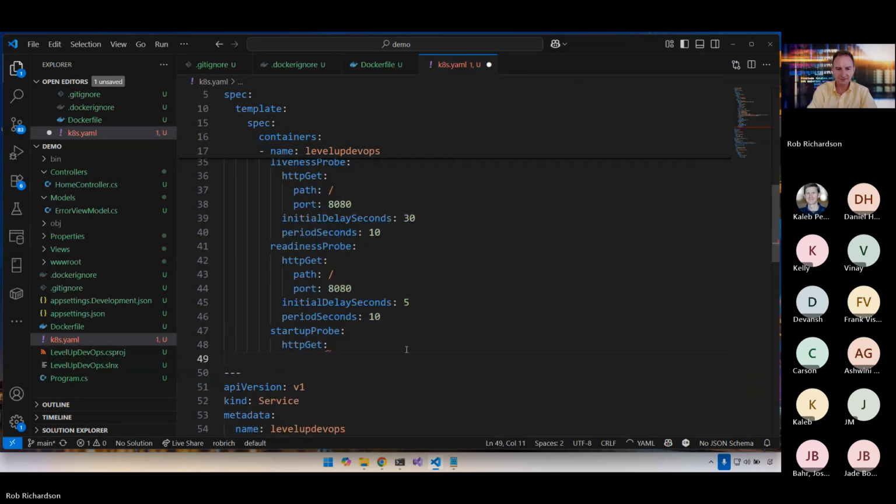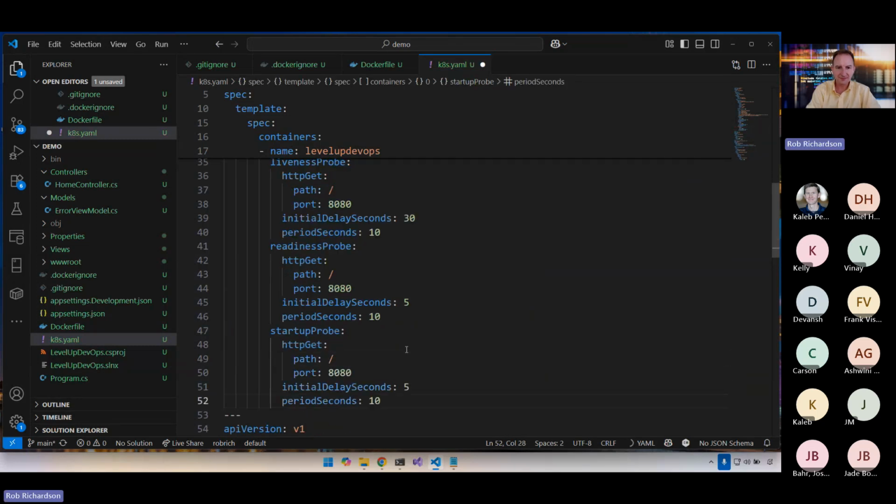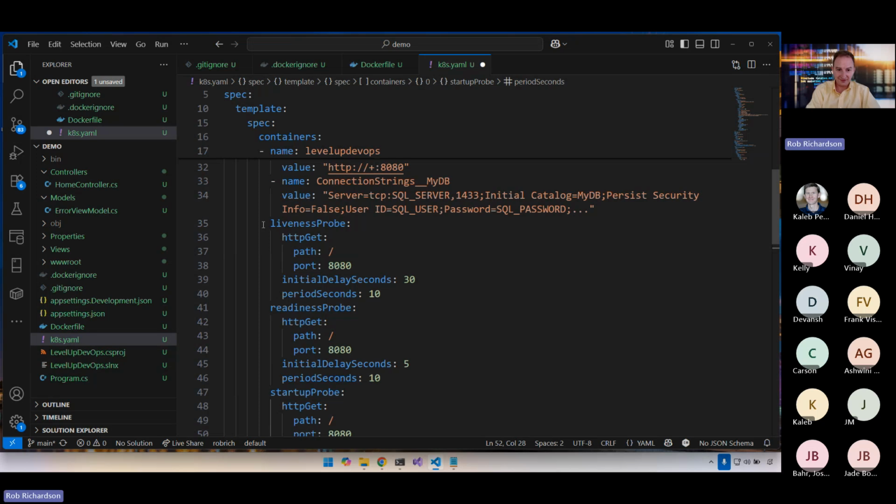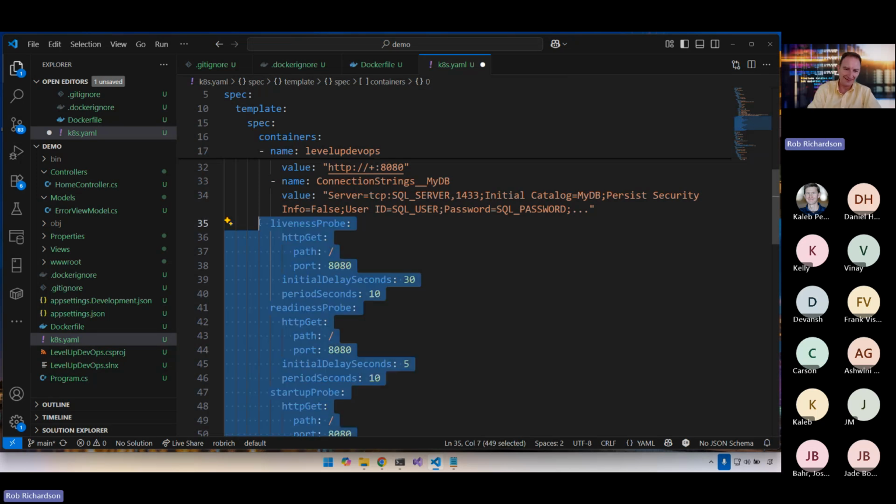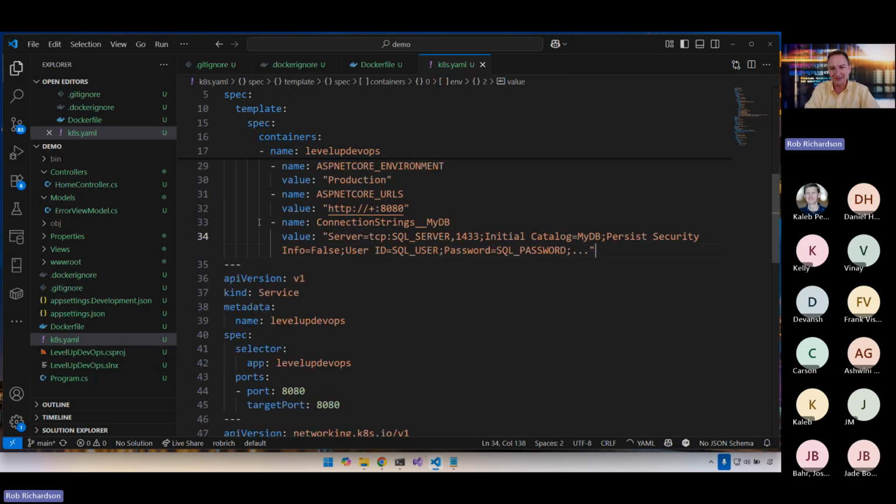Which is a lot of YAML. I'm just going to leave it out for simplicity today.